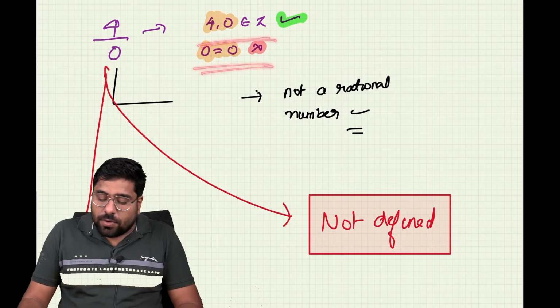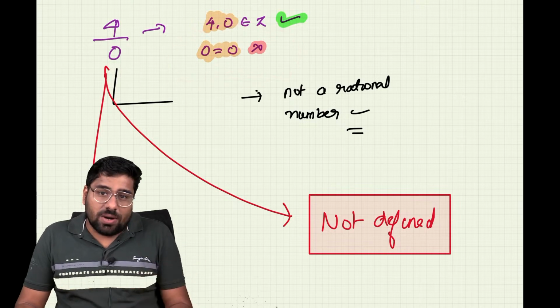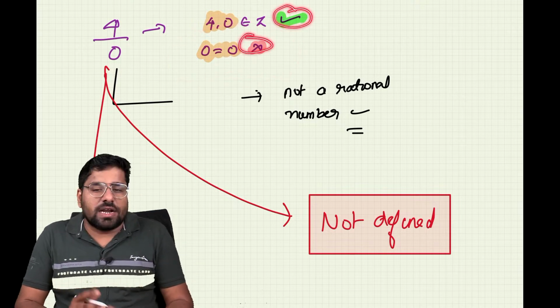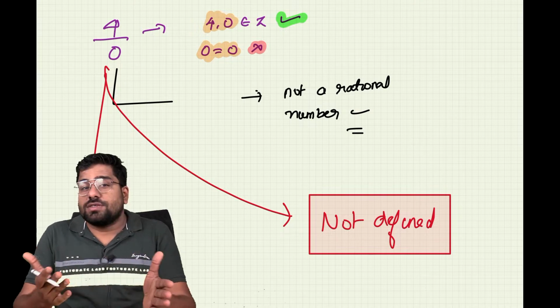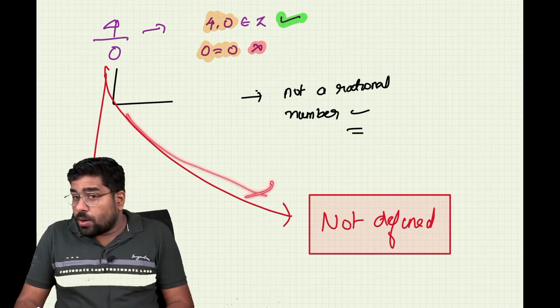We studied that 4/0 does not belong to Z, and 0 equal to 0 is not acceptable, right? Here it is marked in green, here it is marked in red. Why is it in red? Because it is not acceptable. So it is not a rational number, but we do not call it by the name irrational.